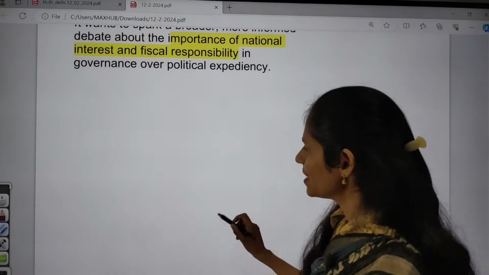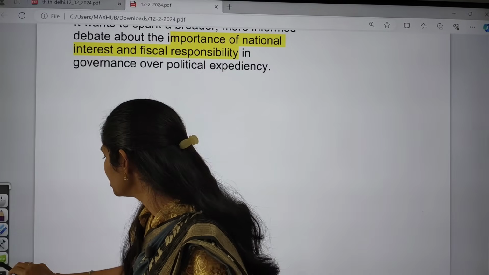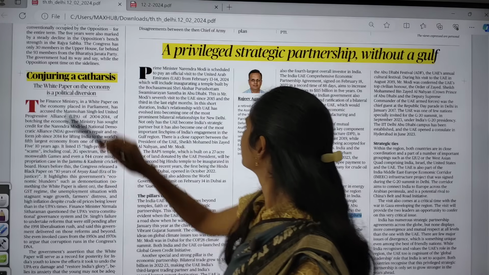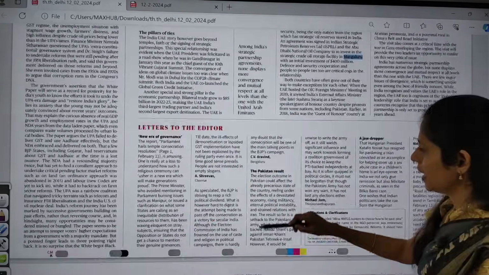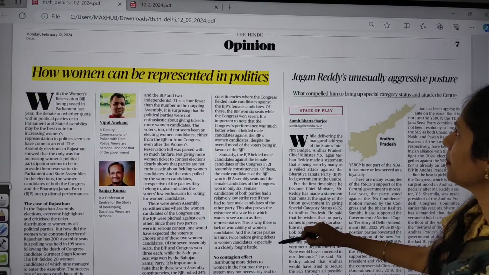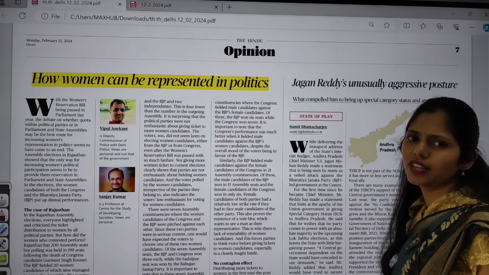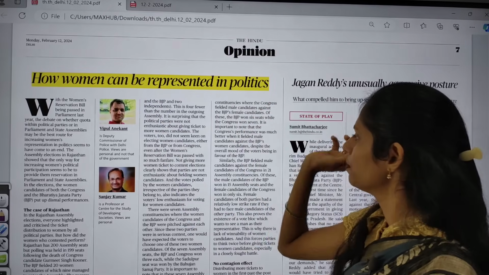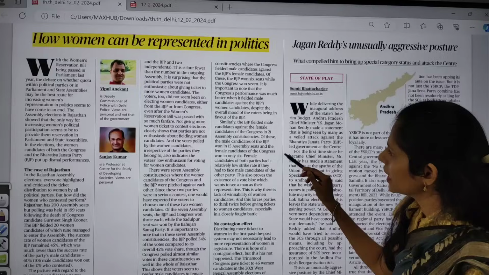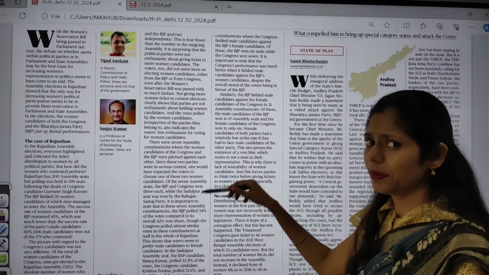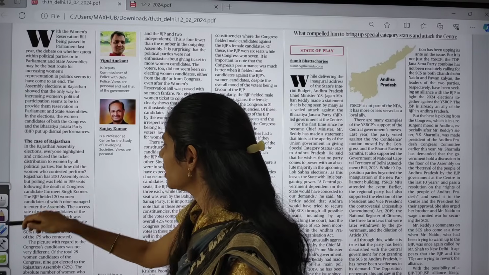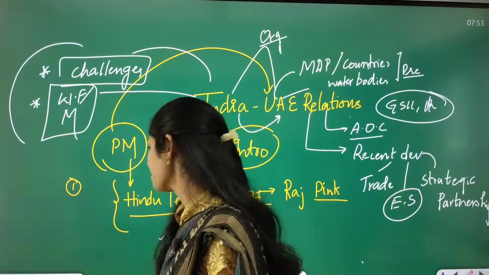Okay, let's come back and move to the newspaper. Yeah, and let us move on to the opinion page. So in this page there is one interesting article. It is about how women can be represented in politics. I can see there is political ideology in this article, but we are not focusing on that. It is talking about the case of Rajasthan.